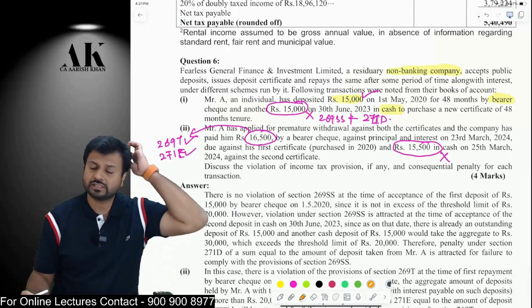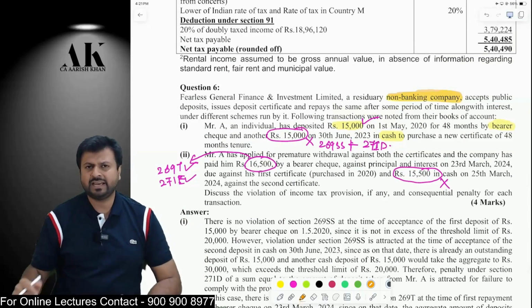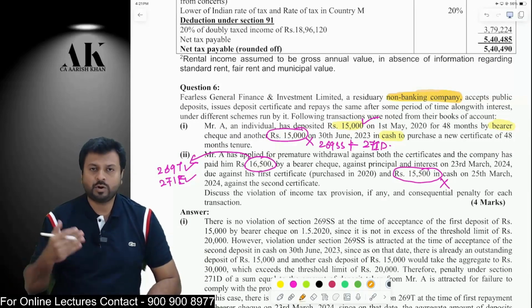And one last question in this particular MTP is question number 6. There is an NBFC. Can an NBFC accept 20,000 or more in cash through a loan? Not allowed. Only banks, cooperative banks and the post office can accept 20,000 or more in cash. NBFCs cannot take it, otherwise 269SS will apply.